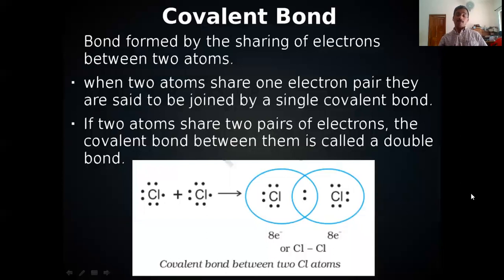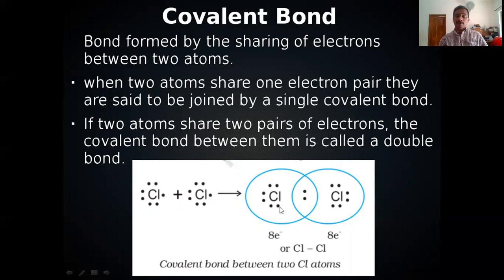Covalent bond. In all the cases, we cannot identify an atom to donate and an atom to accept. For example, here you can see chlorine molecule, Cl2. Both the chlorine atoms require one more electron in order to get 8 electrons in the outermost shell. So here, what is the possibility? Donation not possible, only sharing is possible. The two chlorine atoms will share their electrons. They will share one electron. Then both these chlorine atoms will get 8 electrons.